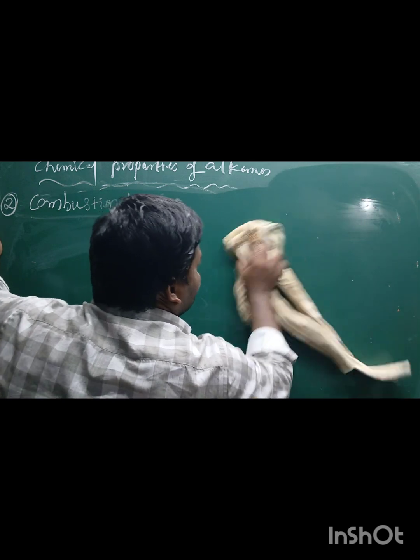Combustion means that when alkanes burn with excess oxygen, they give heat and light along with carbon dioxide. This is called a combustion reaction.